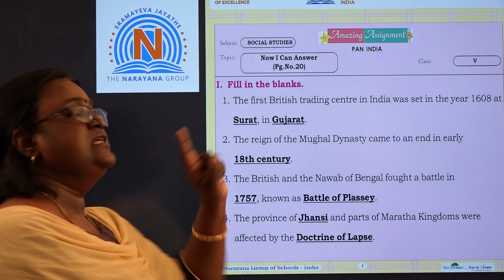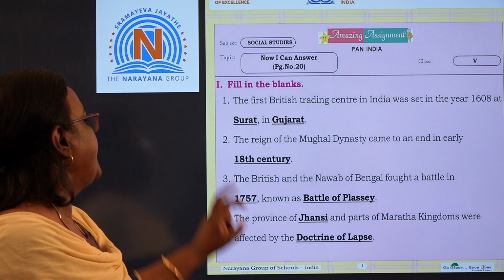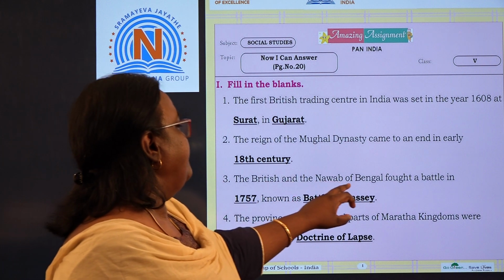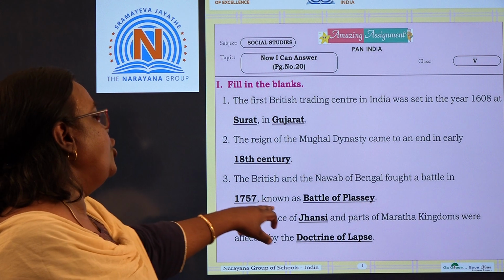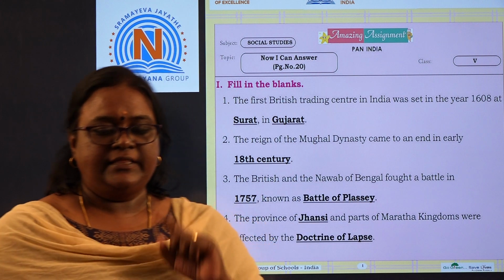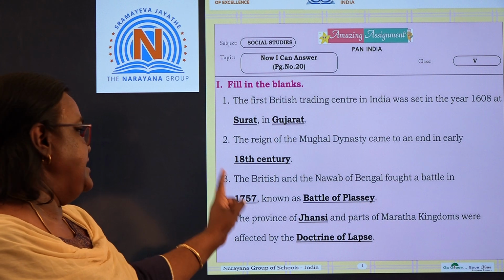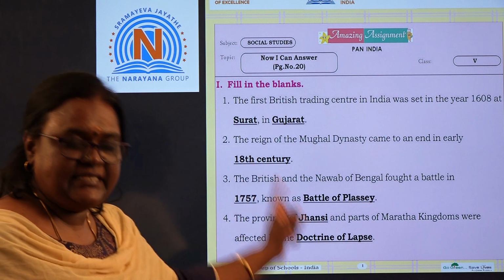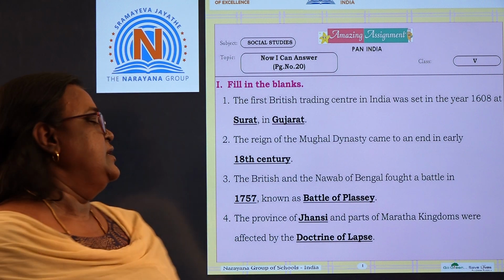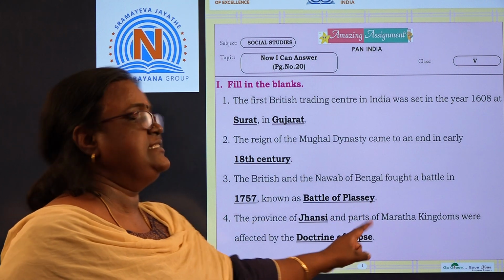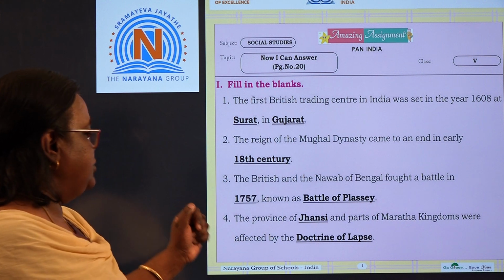We have seen this already in the workbook. Now the third: the British and the Nawab of Bengal fought a battle in dash known as dash. So we know the Nawab of Bengal fought against the British in the year 1757 and it's called the Battle of Plassey, in the year 1757.